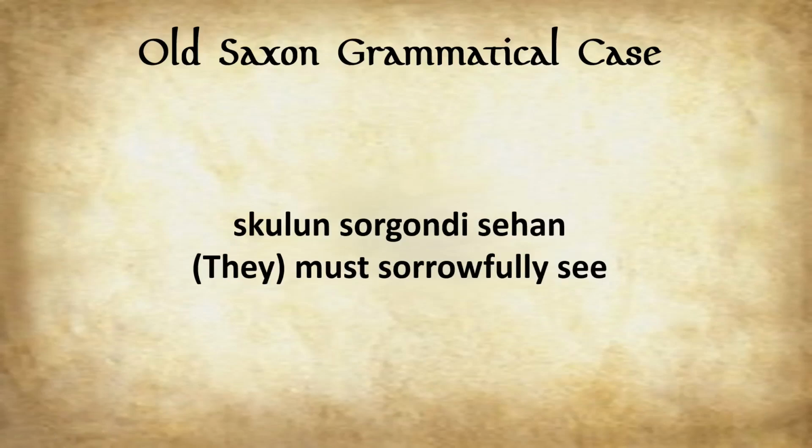So here's our next example, skurun sorkonde sehan. They must sorrowfully see. So we got skulon here, which is our verb from skulan, meaning must, like obligation. And then we have sorkonde, which is a present participle, and it's describing the they. So like they sorrowfully must see. Interestingly enough, it almost functions here as an adverb, but really it's a present participle functioning as an adjective for the they here, which is interesting in itself. And then we have sehan, which simply means to see. So our subject in this little clause here is the sorgonde, sorrowfully.